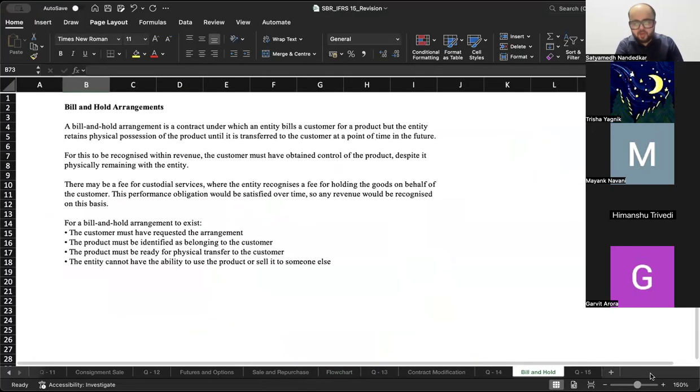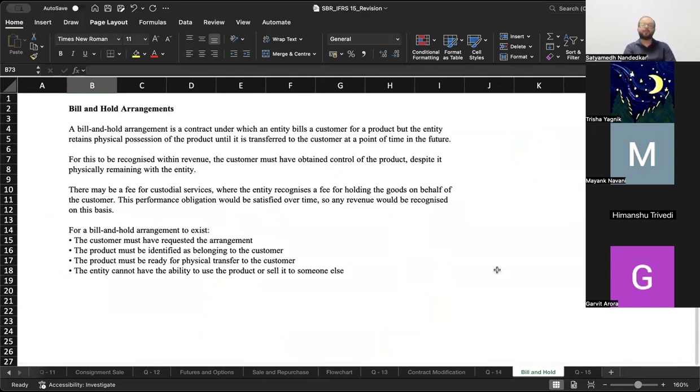Now, let's talk about a separate situation called bill and hold. A bill and hold arrangement is a contract under which an entity bills a customer for a product, but the entity retains physical possession of the product until it is transferred to the customer at a point of time in the future. For this to be recognized within revenue, the customer must have obtained control of the product despite it physically remaining with the entity.